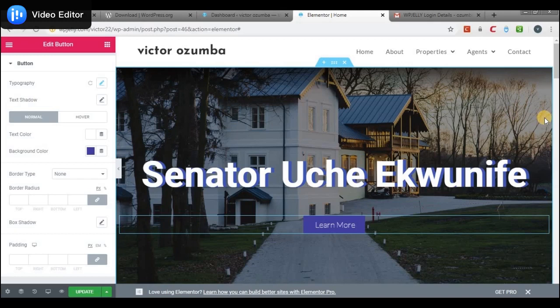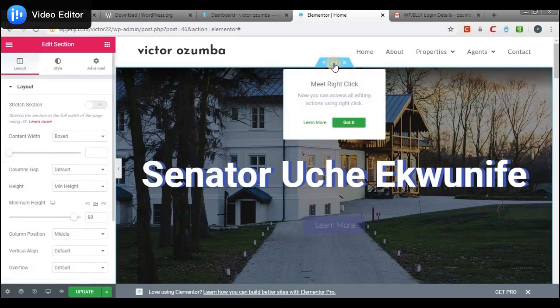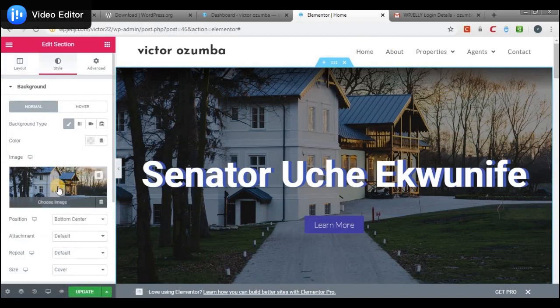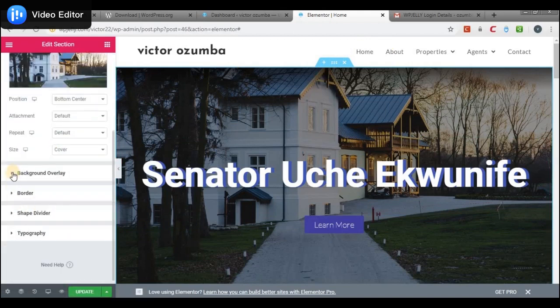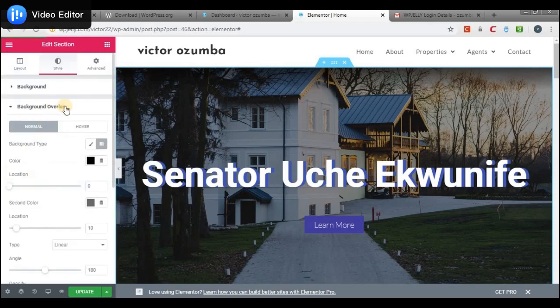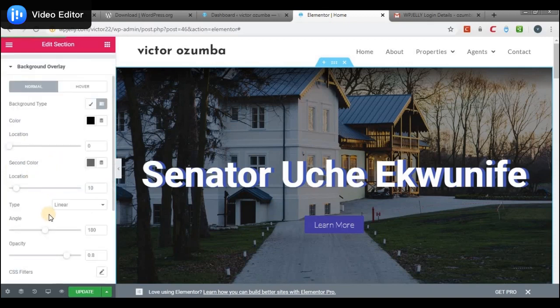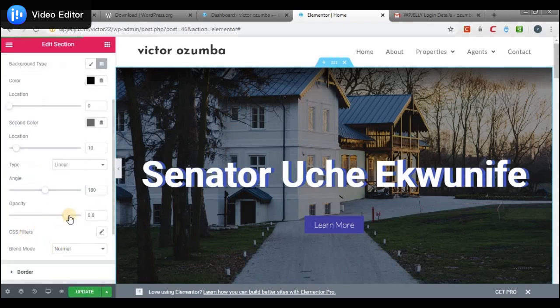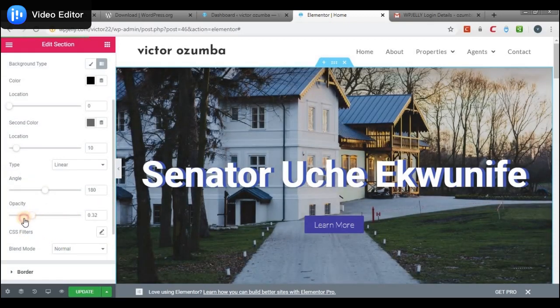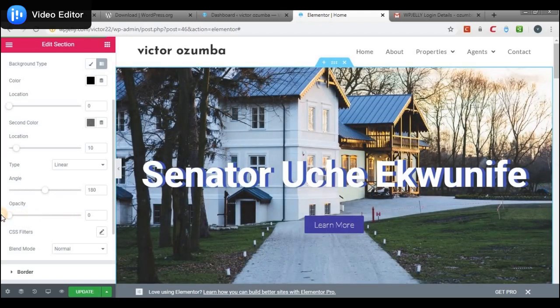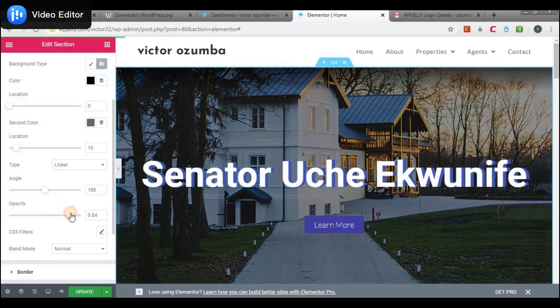So when you click on this particular section, like this now, this is a section, the whole section. When I click on edit section, and then I come to style, yes, you can see the image. Then when you check here, you see background overlay. Yes, there it is. So now this is the opacity. If I reduce this, just watch, you see that it's brightening now. And then if I increase it, it's darkening. That is the overlay that is covering that particular picture.